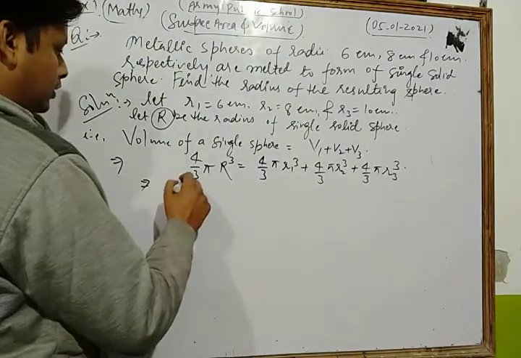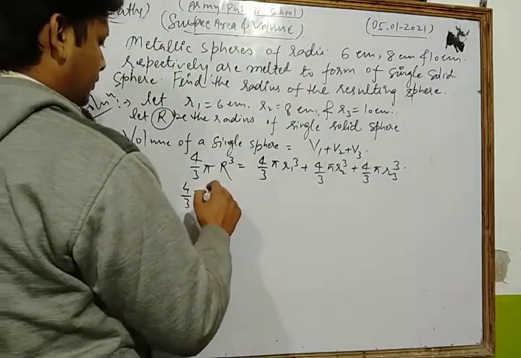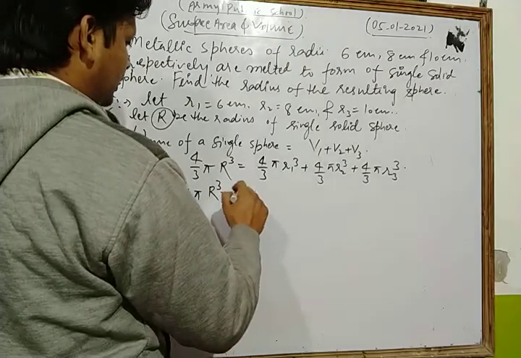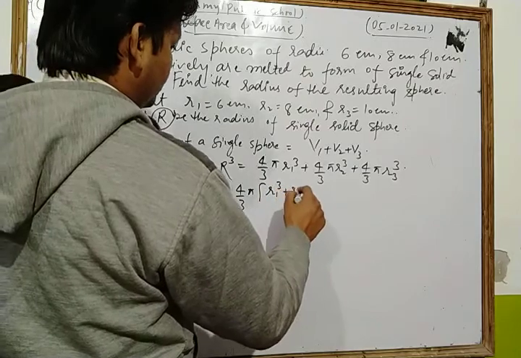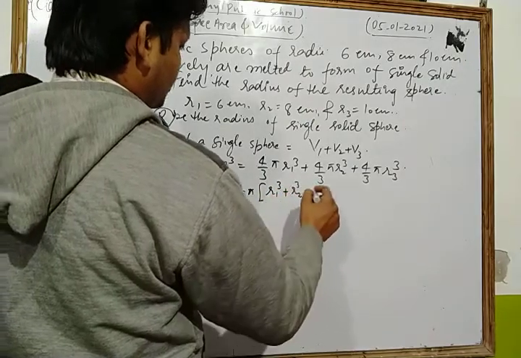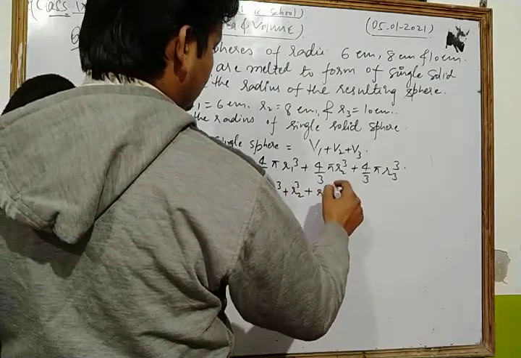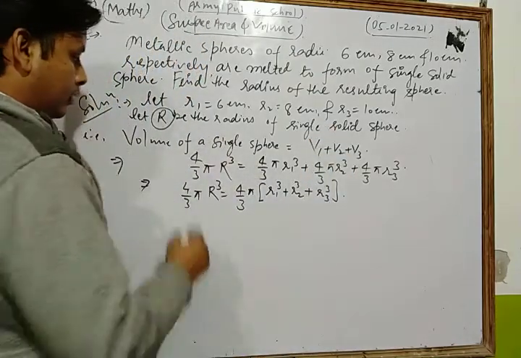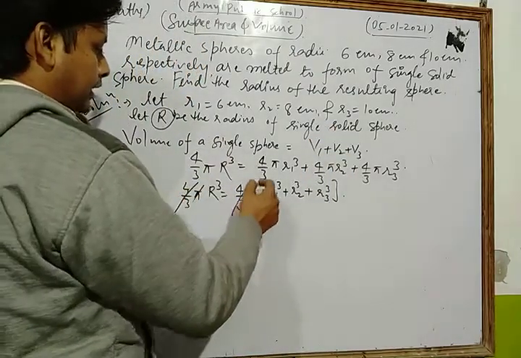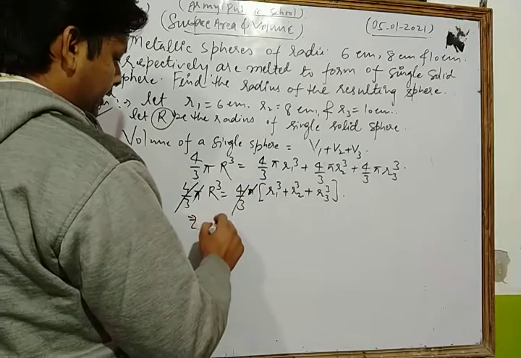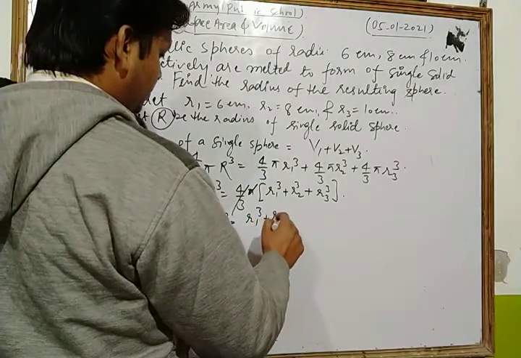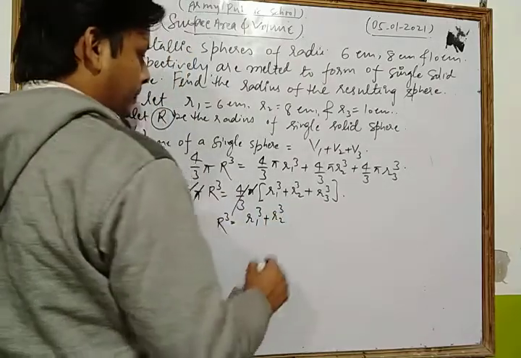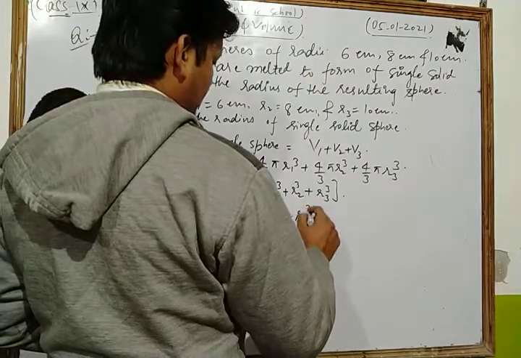Now 4 by 3 pi is common, so we get r1 cube plus r2 cube plus r3 cube. Now 4 by 3 pi cancel to each other, so we get R cube is equal to r1 cube plus r2 cube plus r3 cube.